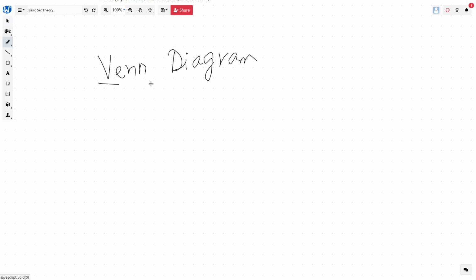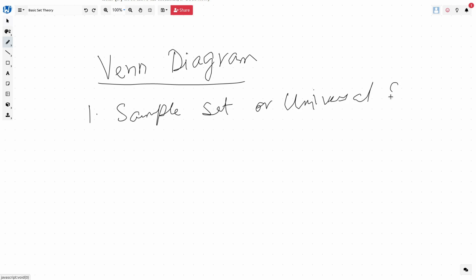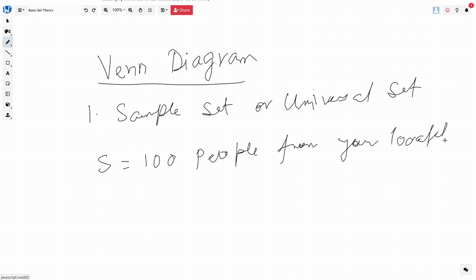For understanding the Venn diagram, first we have to define the sample set, or let's say the universal set, right? So what is a sample set? Let's say we take a sample set of 100 people from your locality. So that sample set is 100 people from your locality, right? Okay, so this is one of the sample sets.